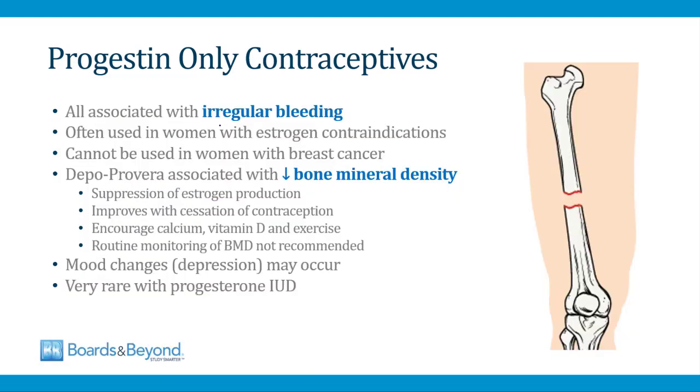As we've been discussing, all of the progestin-only contraceptives are associated with irregular bleeding, and this is the major drawback to progestin-only forms of contraception. Usually progestin-only contraception is used in women who can't take estrogen for some reason.